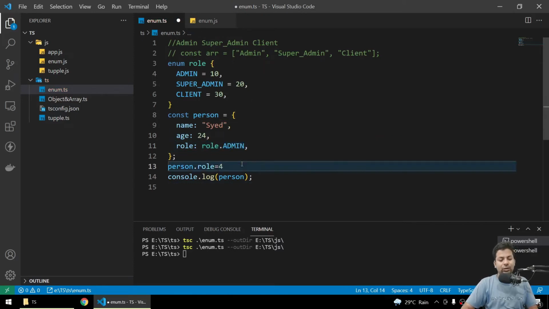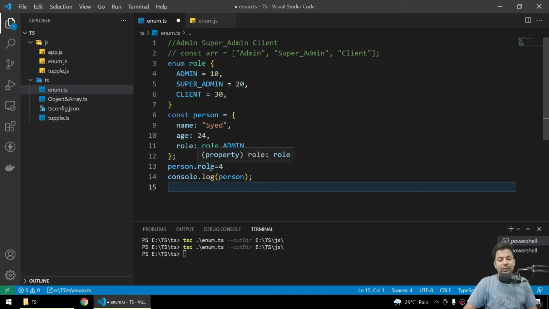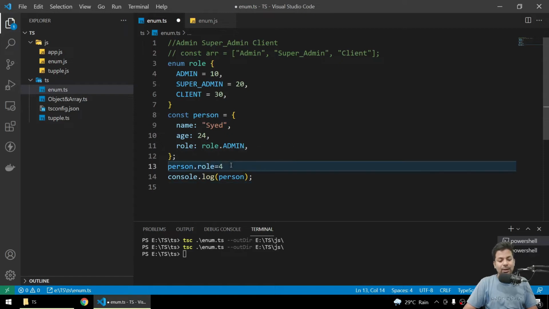If I say 4, there isn't any error, because it will try to switch 4 or something like that, but you can always do Role.superAdmin. If you want to change it, you can. There is no compulsion. So that's what enums are used for, which are of fixed size.